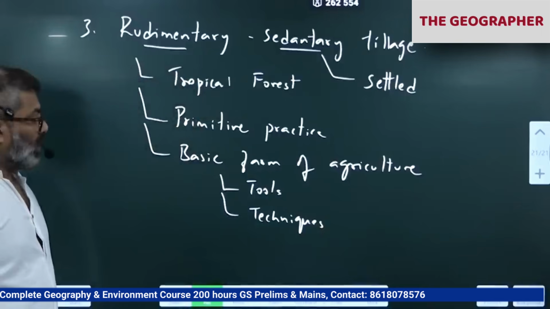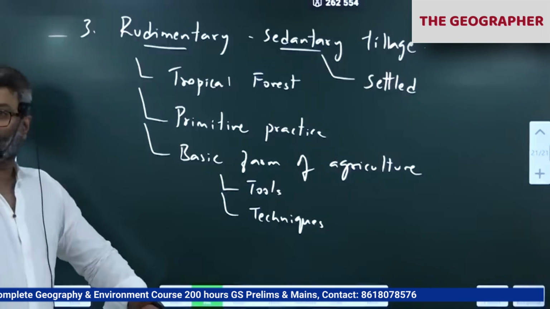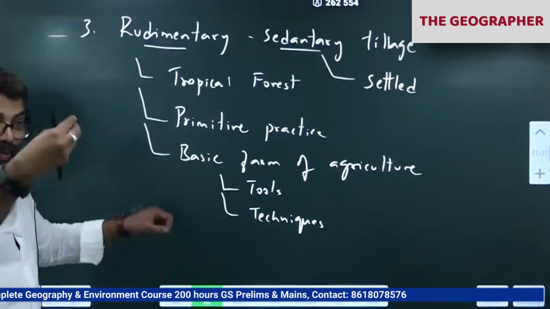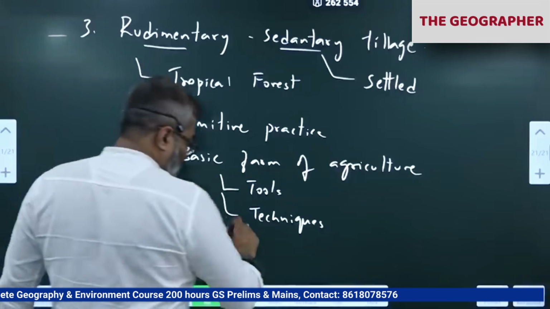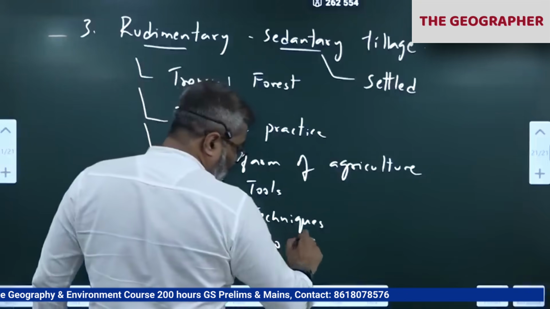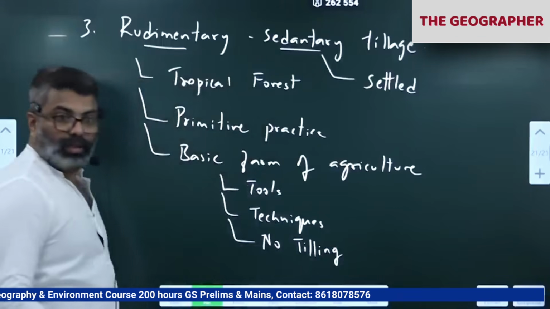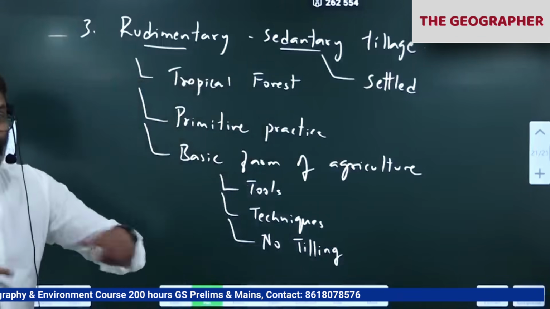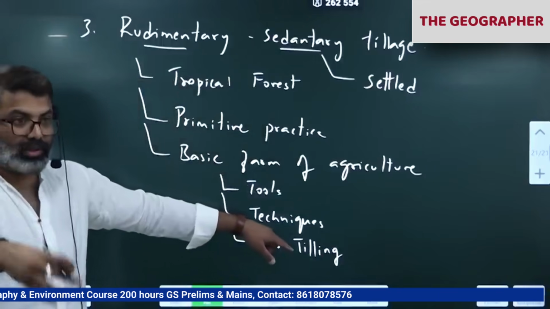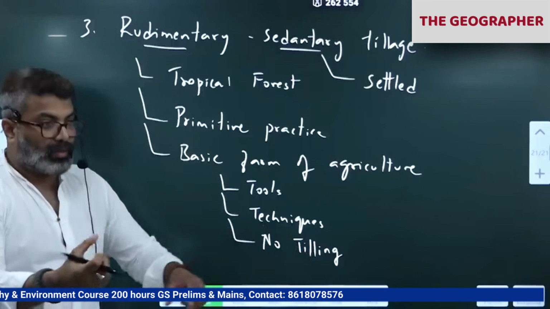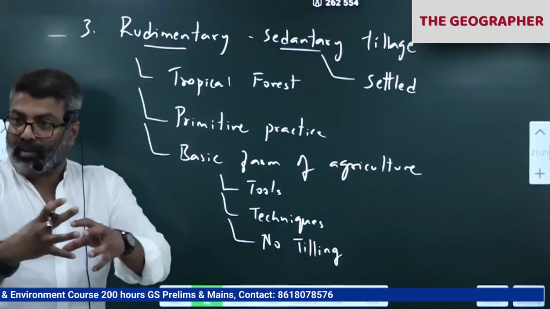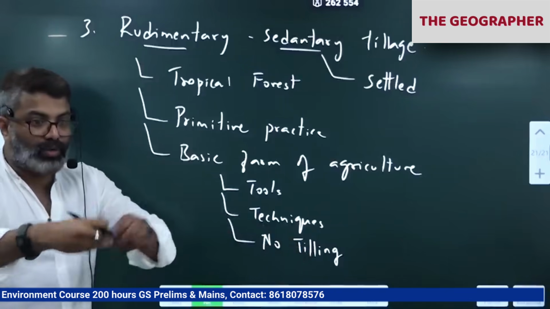In many places they just throw some seeds. No sowing, no irrigation, no tilling. All of you understand no tilling? Why do we till the land? So that we loosen the soil. Plowing or tilling is done to loosen the soil, otherwise we'll have chunks of soil, rocks and all mixed, so we are trying to loosen that.